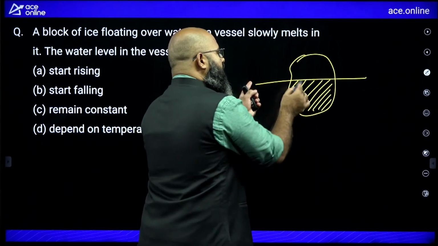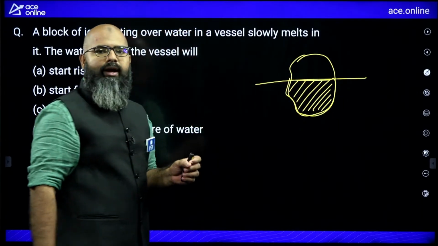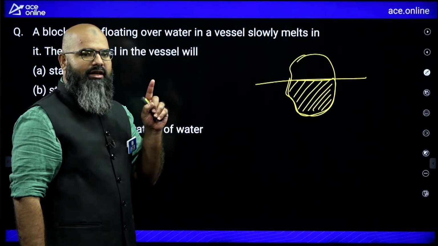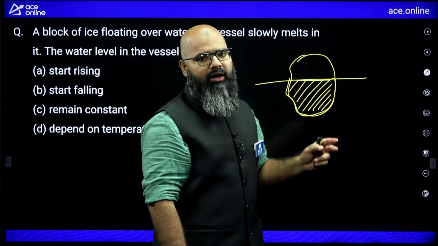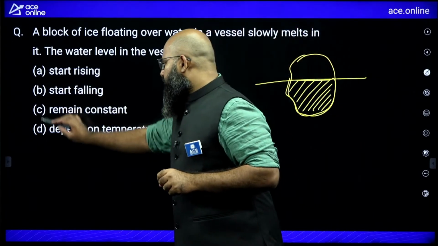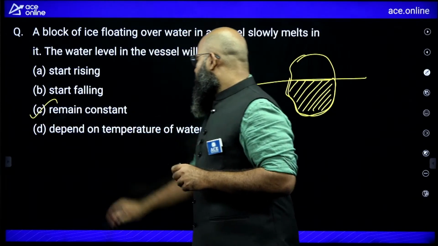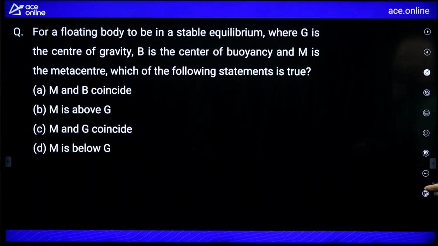So when it becomes water, it will occupy only this much space. Therefore the level of water is neither going to rise nor come down. The level of water remains as it was. So the answer over here will be remains constant. Moving further.